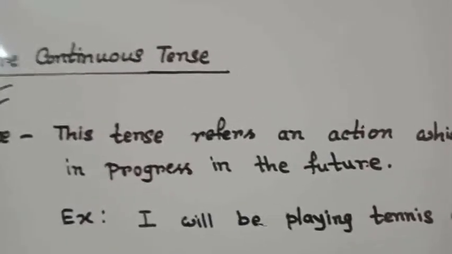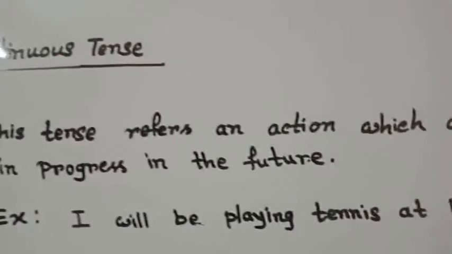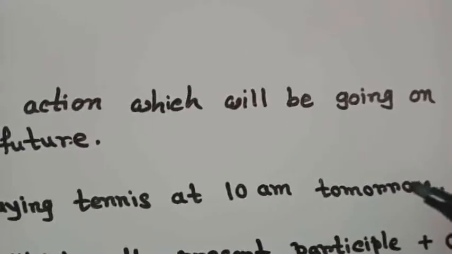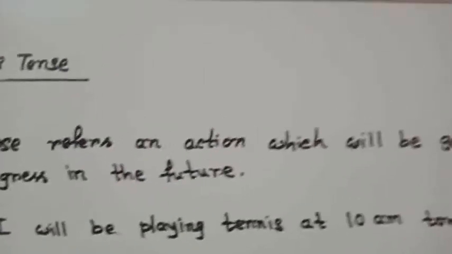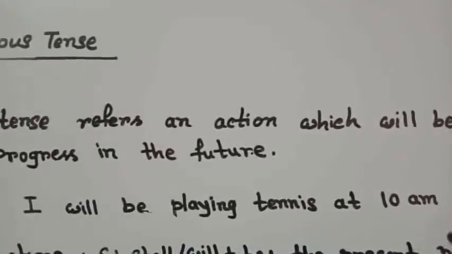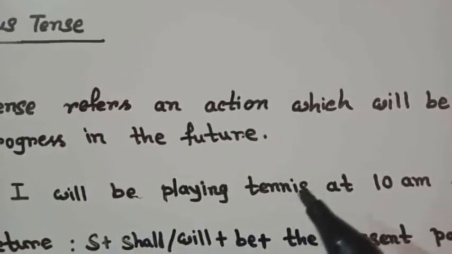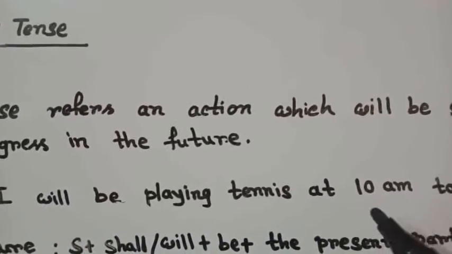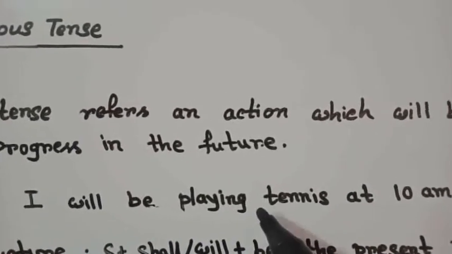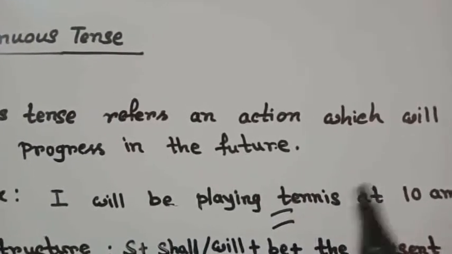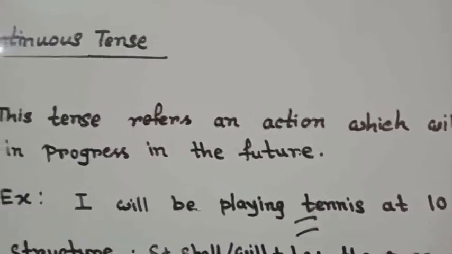Okay, see the example. I will be playing tennis at 10 a.m. tomorrow. Tomorrow refers to future time, and at 10 a.m., at this moment of time, I will be playing tennis. So at this time in future, the action playing tennis will be continuing, will be in progress. So this is an example of future continuous tense.